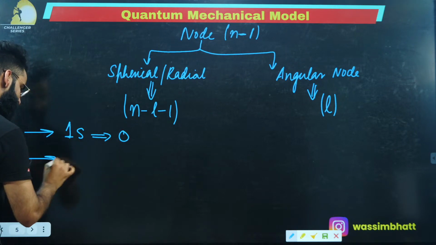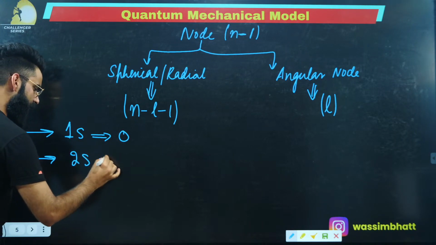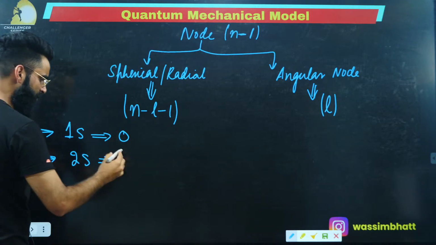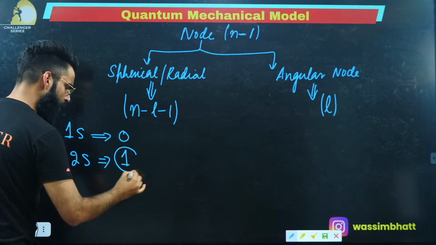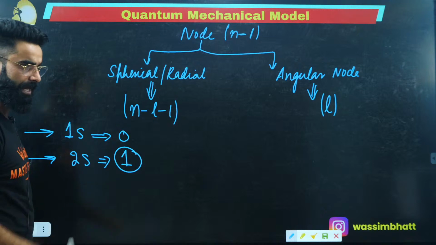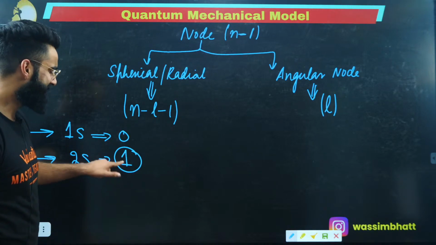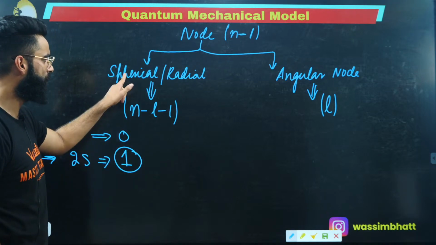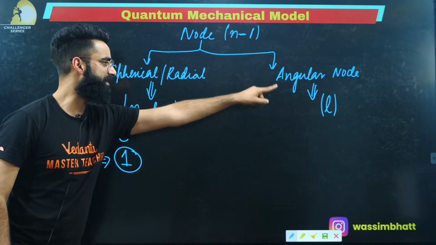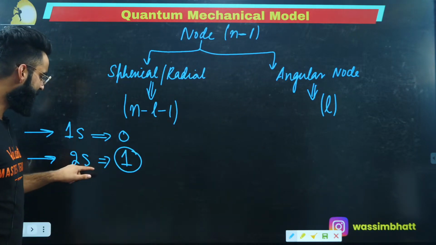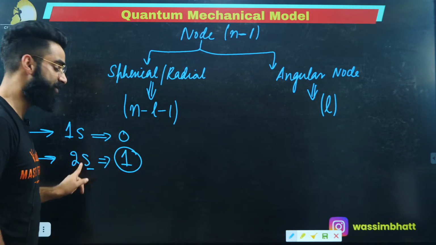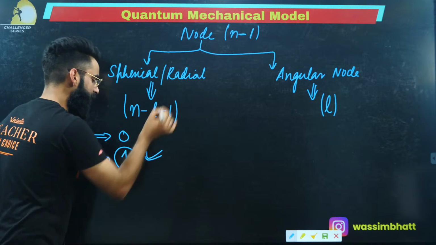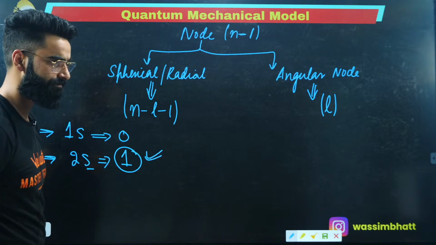If I talk about 2s, how many total nodes are there? n minus 1. The n value is 2, and 2 minus 1 comes out to be 1. There is only one node in 2s. Now let's identify whether this node is a spherical node or an angular node. The angular node is calculated by the value of l, and the l value for s is 0. So in 2s there is no angular node. This node is basically the spherical or radial node.